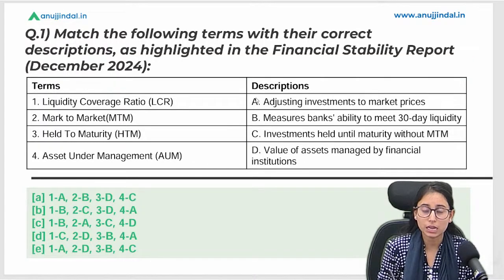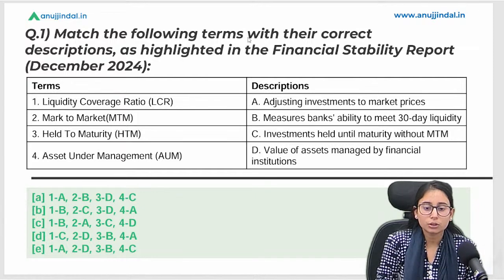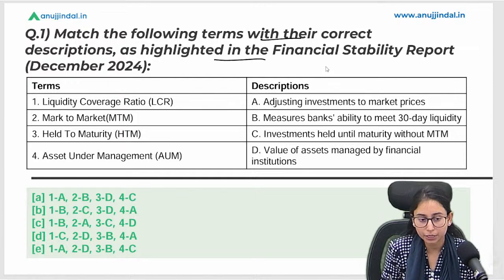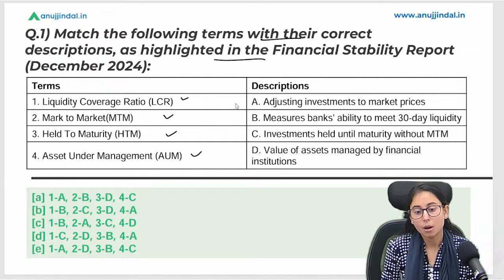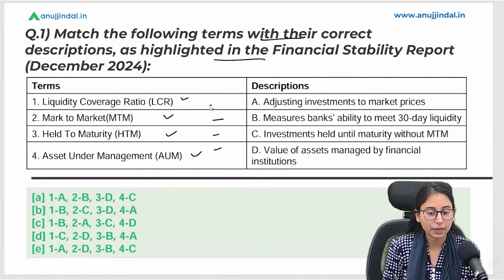Now we will come to the question session. We will complete this very quickly. Okay, match the following terms with their correct description as highlighted in the financial stability report. Now what is LCR, what is M2M, what is HTM, and what is asset under management? Match each with their respective definition and description.